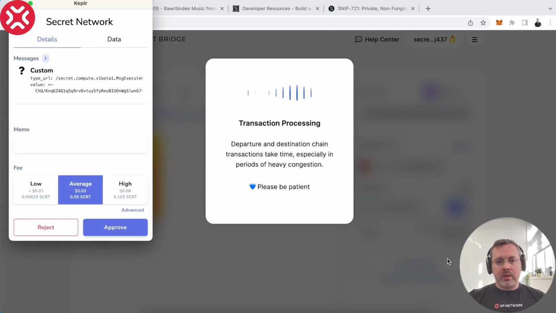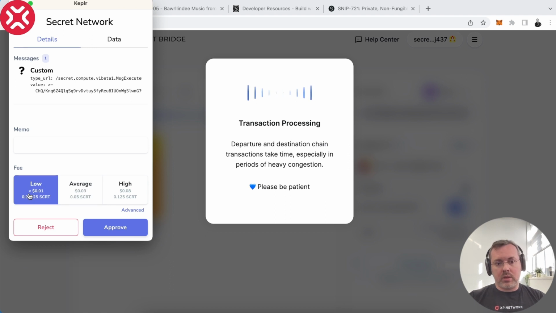And we get a pop-up window, and we can now again select at which rate we want to transfer. Usually it works with low for Secret Network, but if you transfer from Polygon, always go for high because the chain is super congested. And if you really want your transaction to be included in the block, this is the option that you have to choose. But for Secret Network, which is not that congested, low is okay.